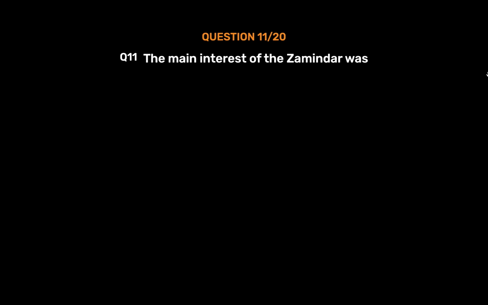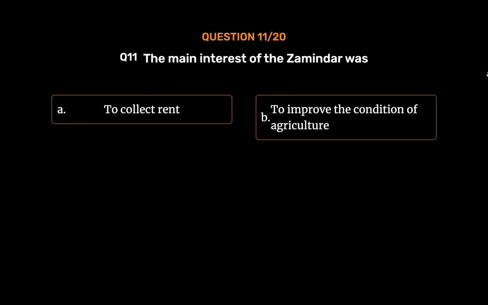Question number 11. The main interest of the zamindar was Option A. To collect rent. Option B. To improve the condition of agriculture.